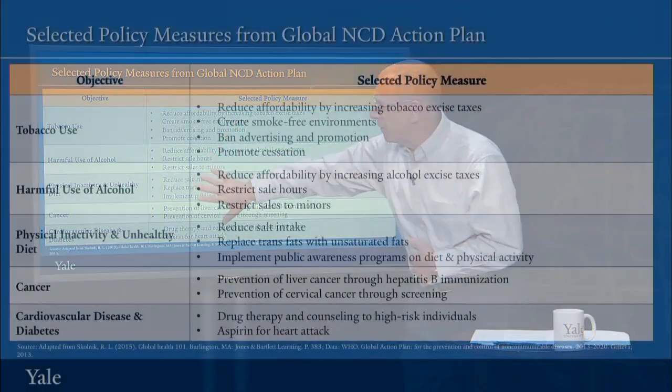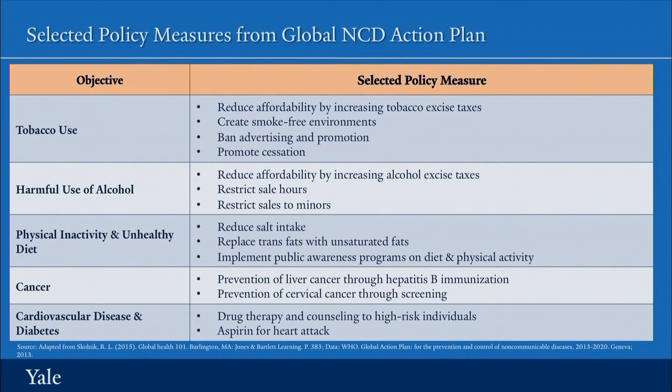And you can see for yourself here a number of other measures oriented toward addressing physical activity and unhealthy diet, reducing cancers through immunization for cancers which are related to infectious causes like cervical cancer and human papillomavirus, and liver cancer and hepatitis B. And finally, trying to address cardiovascular disease and diabetes more effectively through drug therapy and counseling to high-risk individuals and aspirin for heart attack.